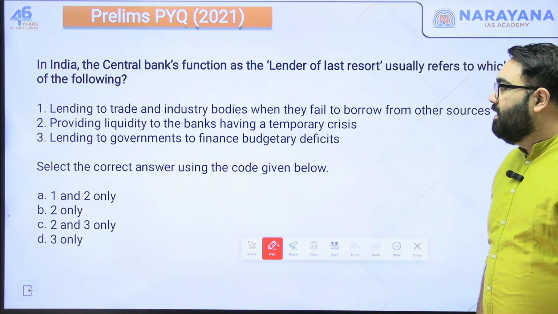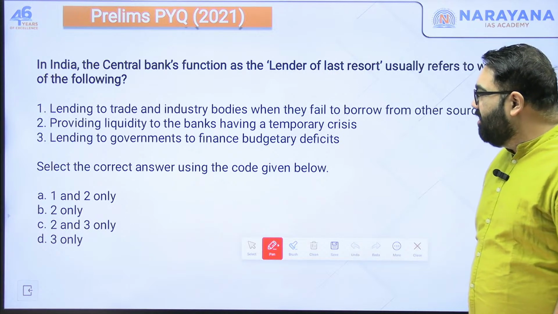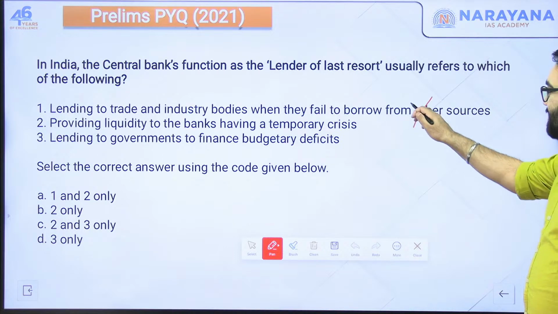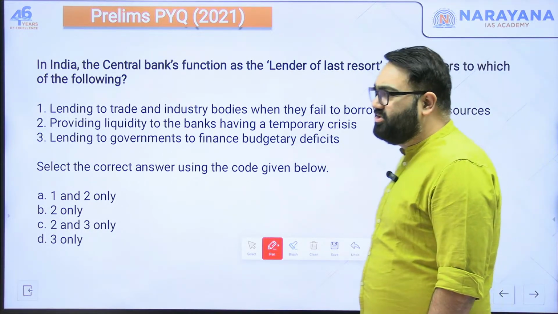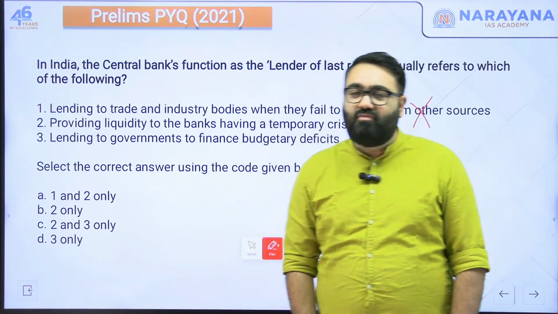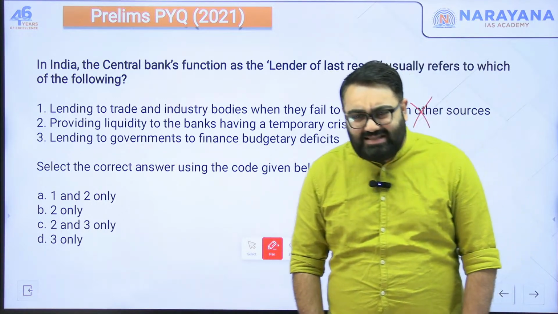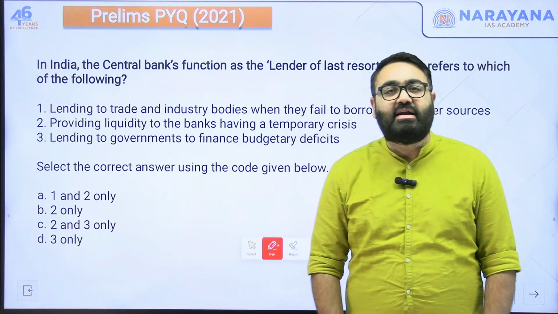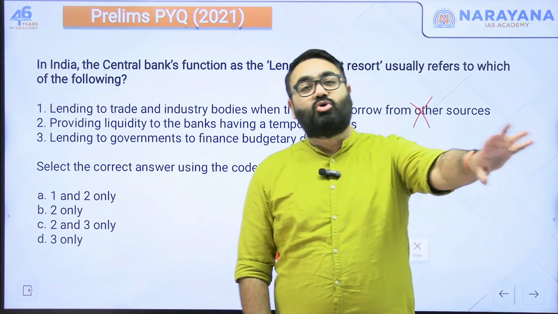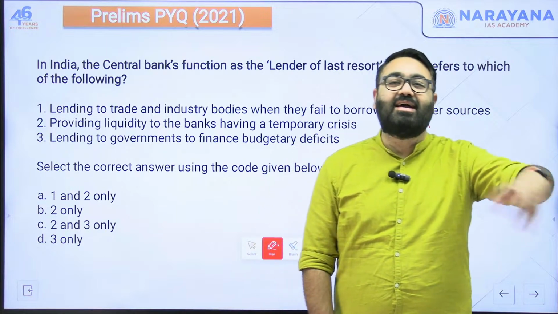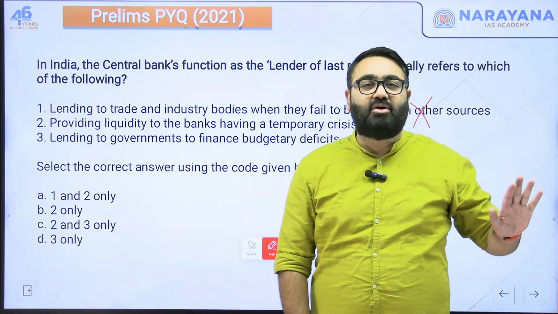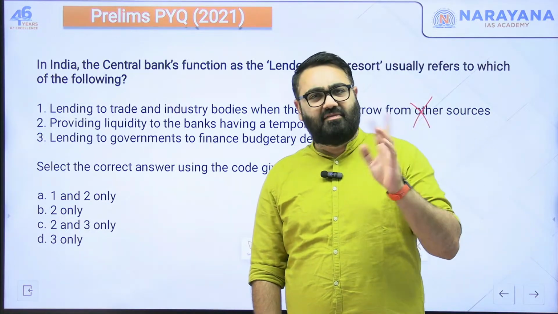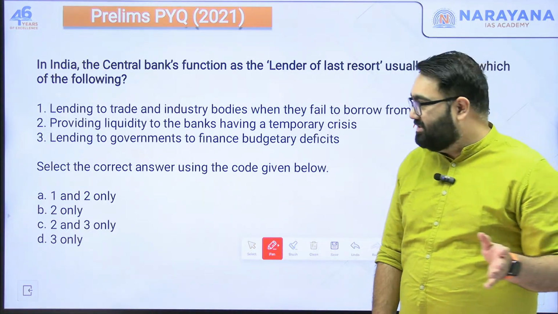Number one, lending to trade and industry bodies when they fail to borrow from other sources. No, RBI does not lend to any trade bodies or industry bodies. See, they have to take a loan from the banks only. The banks in turn can take a loan from the RBI, but RBI does not directly intervene and tell the banks that you take a step aside, I will give the loan. No, RBI does not give out loan to trade bodies, etc. These are given out by the banks only. RBI gives them the loan on a case-to-case basis.